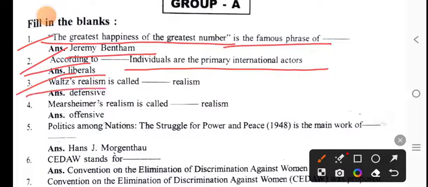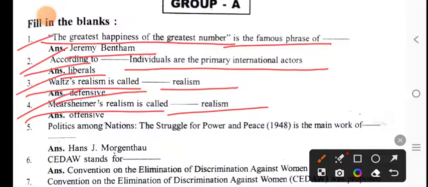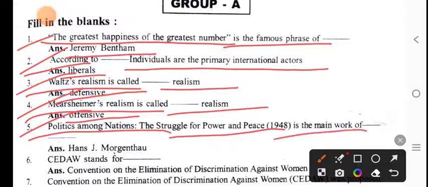What realism is called dash realism? Now, defensive realism. Mature realism is called dash realism. Now, mature realism is called offensive realism. Politics Among Nations: The Struggle for Power and Peace, 1948, is the main work of dash. Now, Hans J. Morgenthau, the author of Politics Among Nations: The Struggle for Power and Peace.